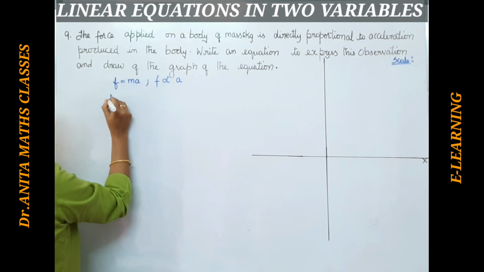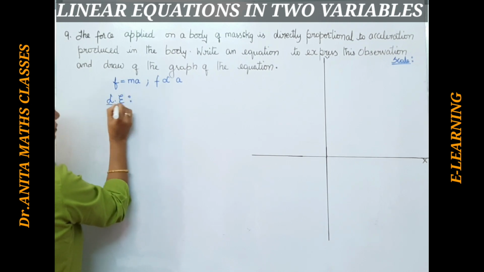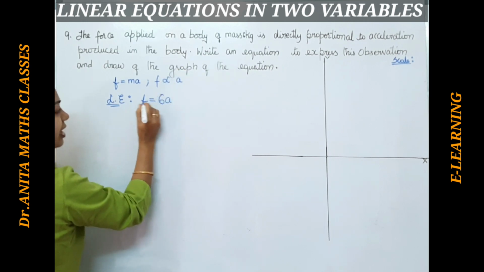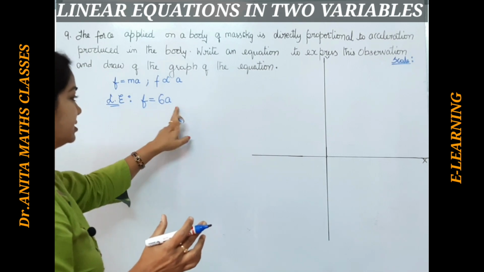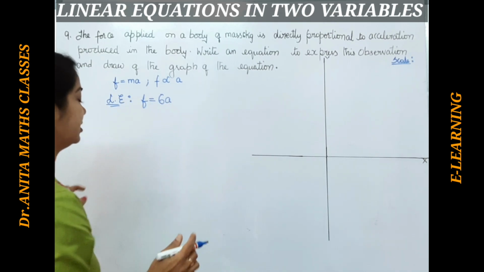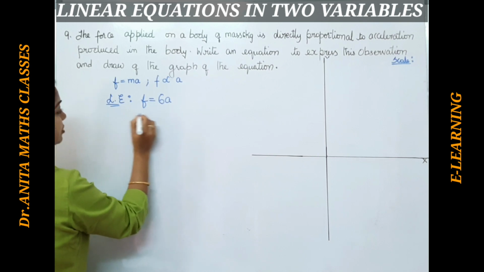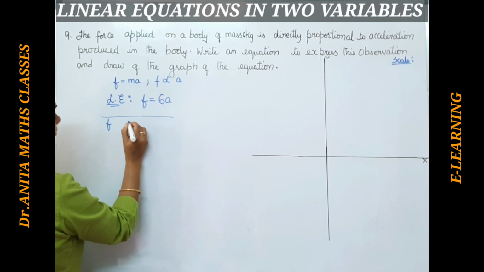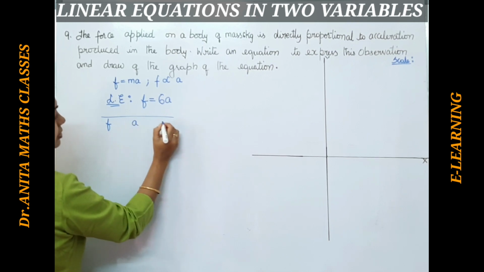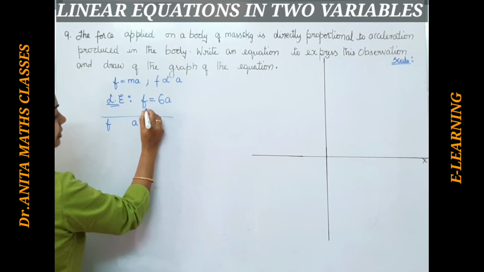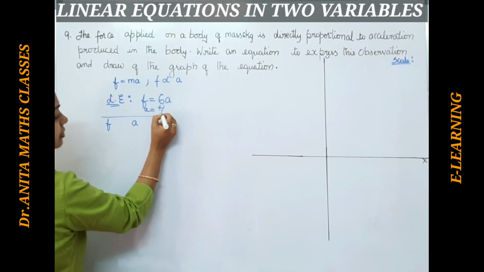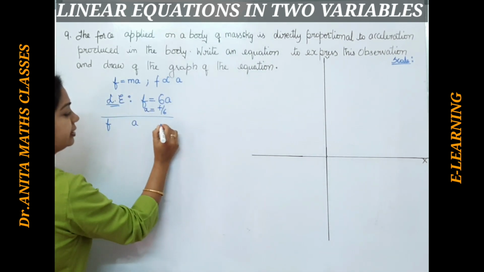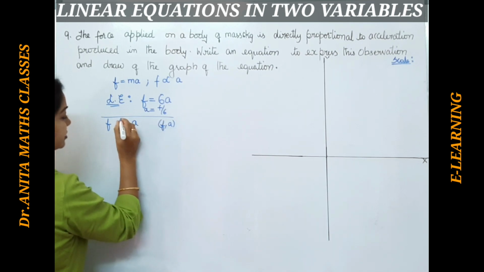So the linear equation possibly will be like this. F is equal to 6a, since the mass is 6, where F and a are the variables. These are the variables here. Now for this linear equation, let me draw the graph. Let me take F and let us take a. To get a, a is equal to F by 6, that's all. Let me suppose a as y and F as x. Here F comma a, that is x comma y.